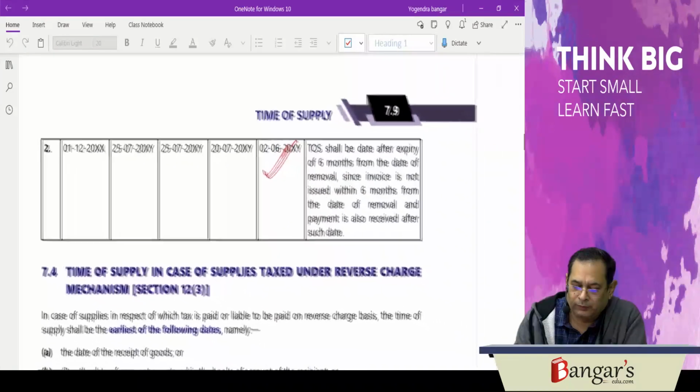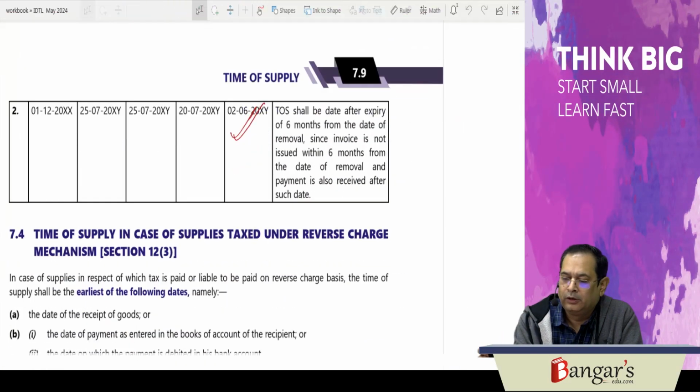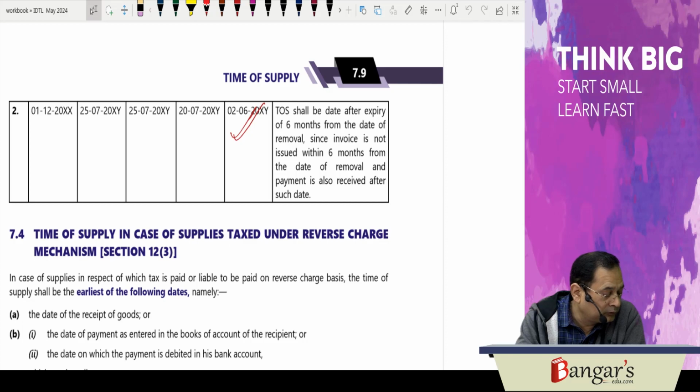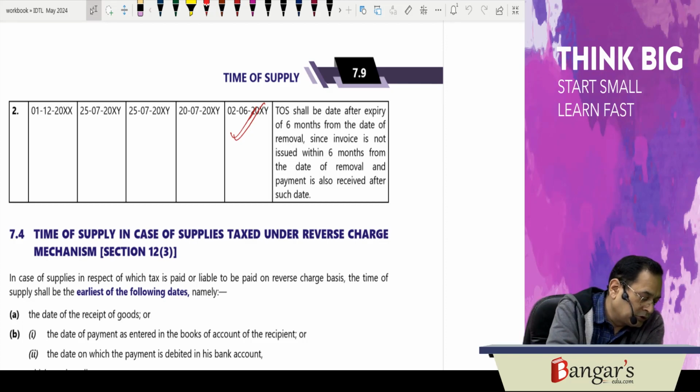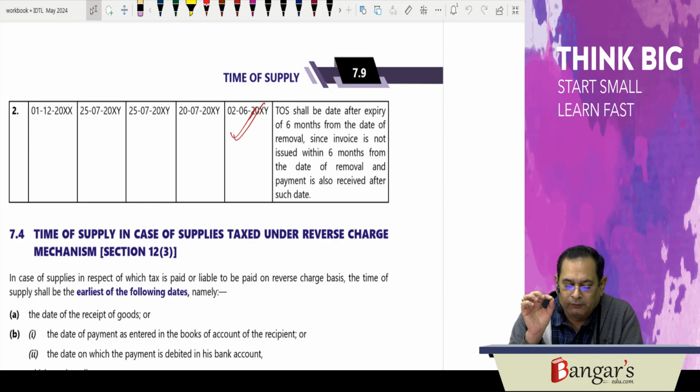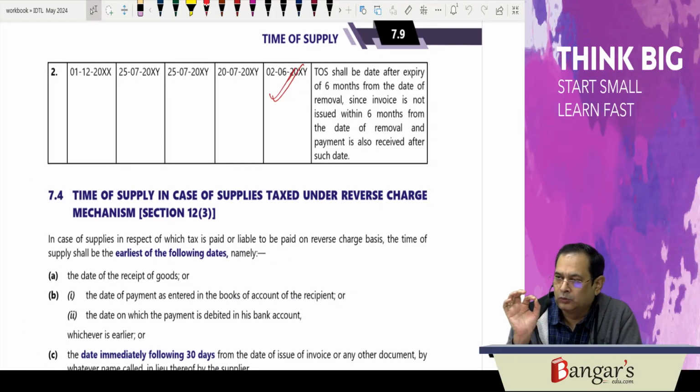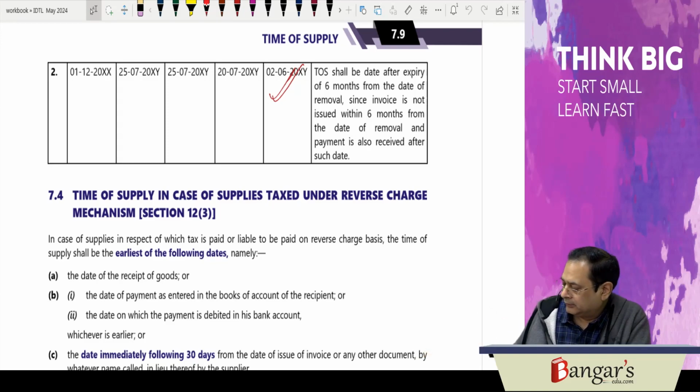We were discussing the provisions relating to determination of time of supply. Now, in case the goods are chargeable to tax under reverse charge mechanism, then how will the time of supply be determined? That has been provided in section 12, subsection 3.